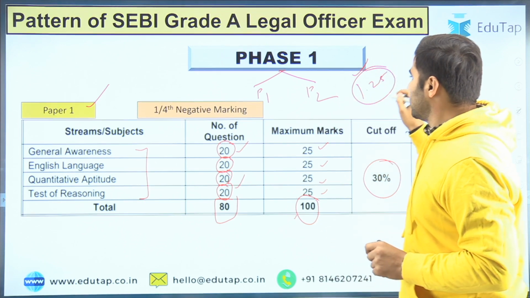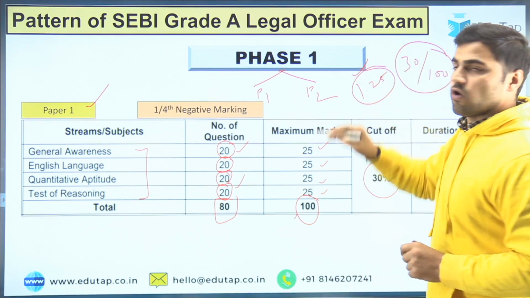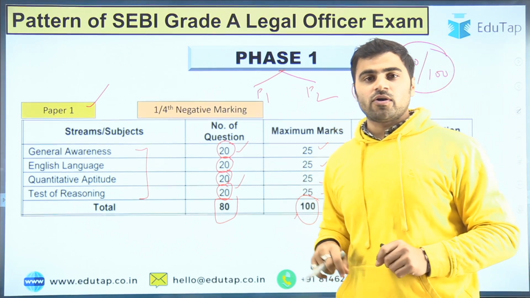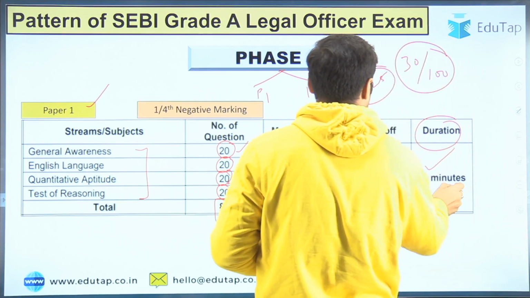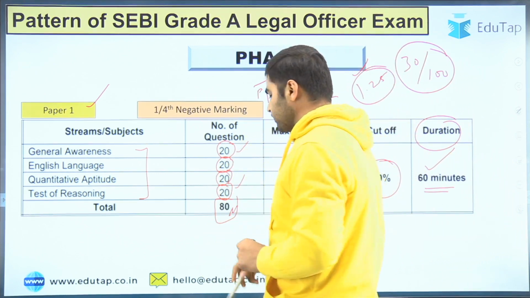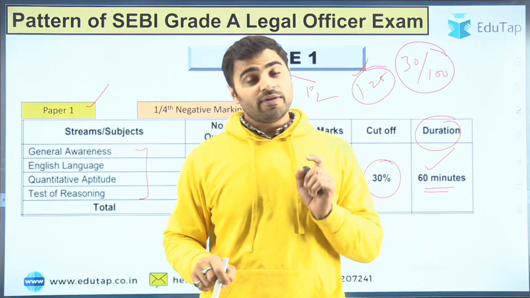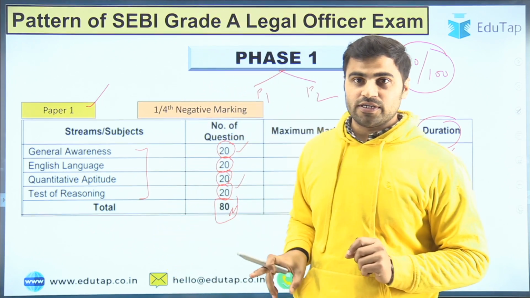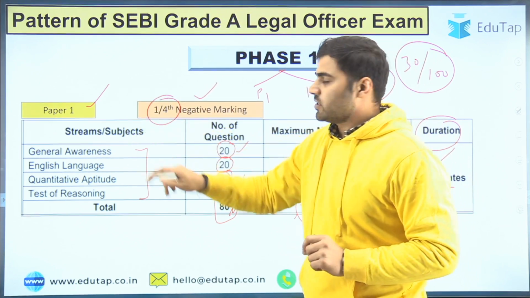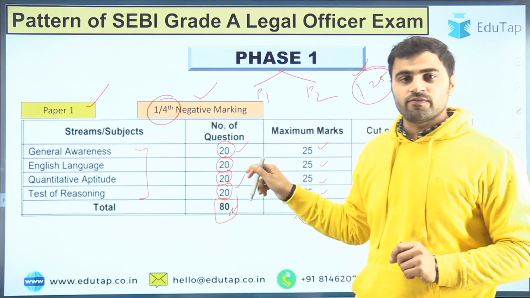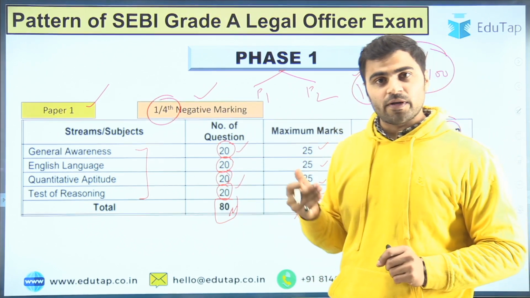If we talk about the duration, 60 minutes will be allotted to solve all the 80 questions. And friends, there is a provision of negative marking of 1/4 in paper 1 of phase 1.